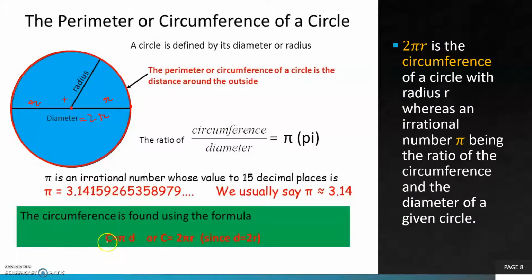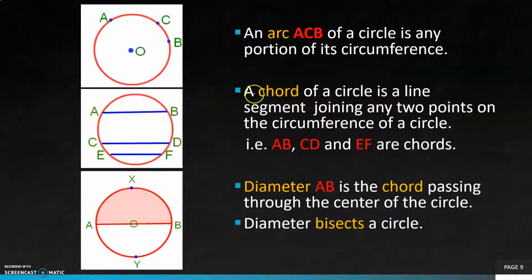The circumference can be written as C is equal to pi d, where d is the diameter of the circle, and as we know that diameter is equal to 2r. So it can be written as C is equal to 2 pi r, or circumference is equal to 2 pi r. An arc ACB of a circle is any portion of its circumference.